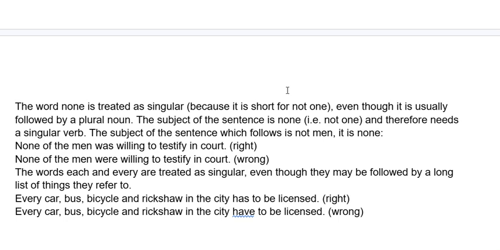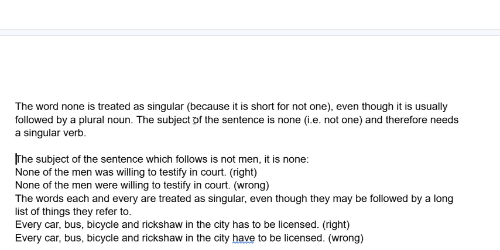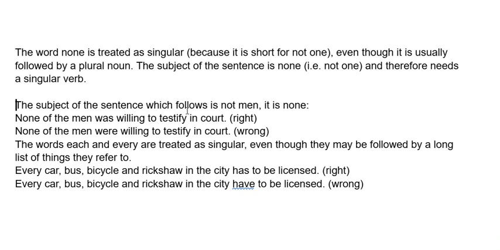Now the next thing is the word none. None is treated as singular because it is short for not one, even though it is usually followed by a plural noun.